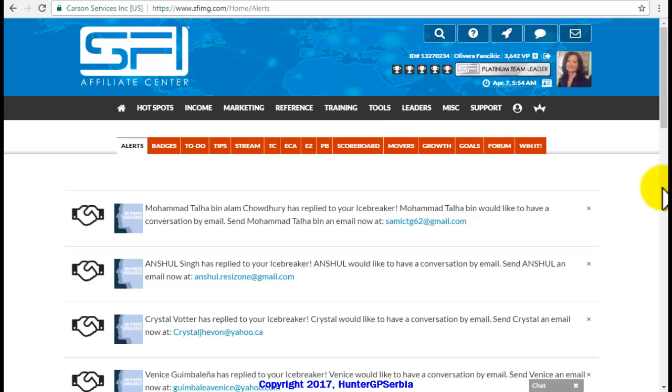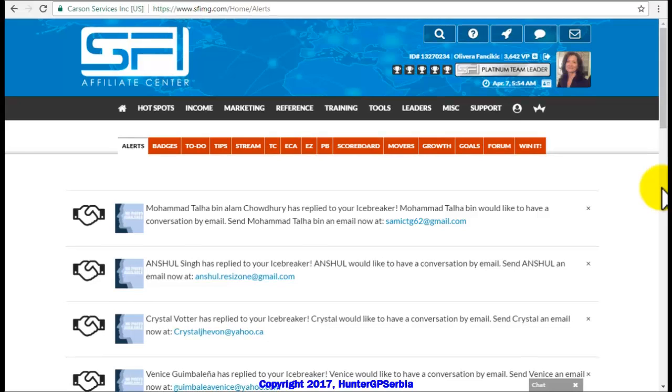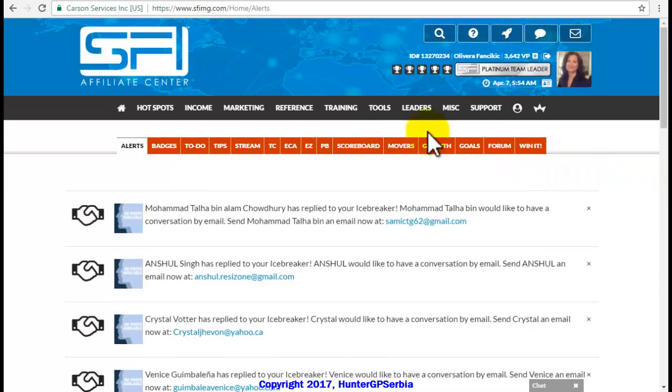The weekly actions can provide you with 13 Versa points per week, which in a month amounts to 52 Versa points. This is very important for your monthly score, especially if you are just at the beginning of your work within the SFI company. However, even more important is forming the habit of communicating with your own team members through your own SFI account. The weekly actions are done from the to-do list.